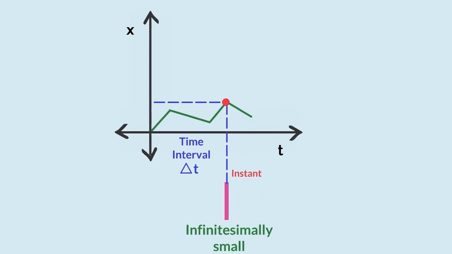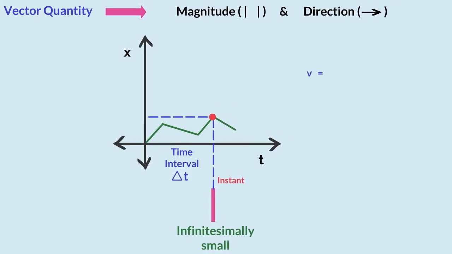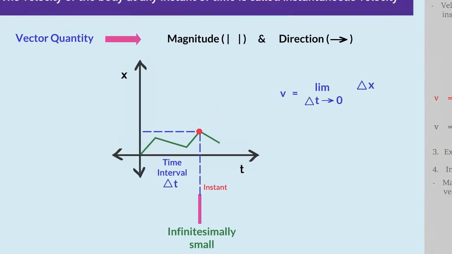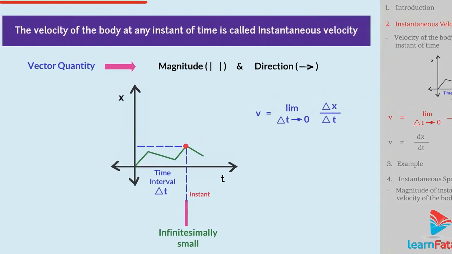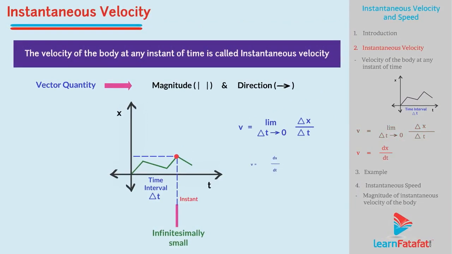In mathematical form, the instantaneous velocity is represented as v equal to limit delta t tends to 0 of delta x upon delta t. v equal to the derivative of x with respect to time, where x is the position.